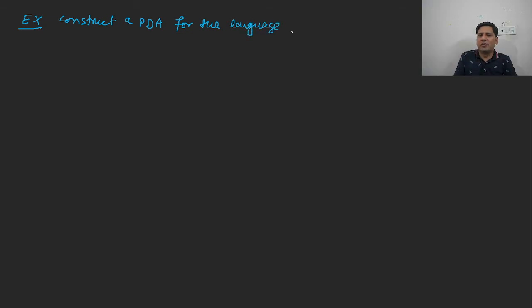Construct a PDA for the language L equal to 0 to the power n, 1 to the power n, where n is greater than or equal to 1. We have to construct a PDA for this language. And I have already given you the example during the need of the PDA. I have explained that we cannot construct the DFA corresponding to such infinite languages, because for the construction of DFA, we would need infinite memory to remember the 0 part, to compare it with 1. So now let us understand how it will work.